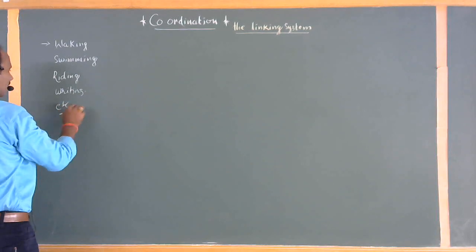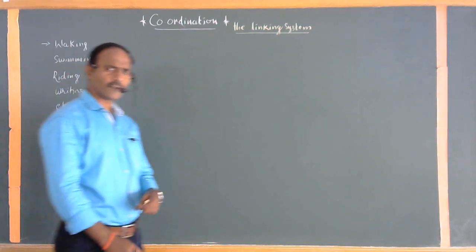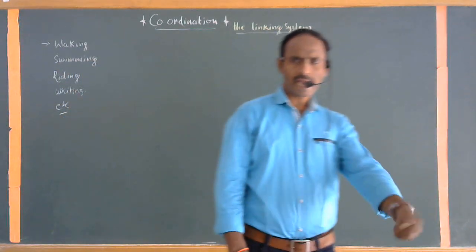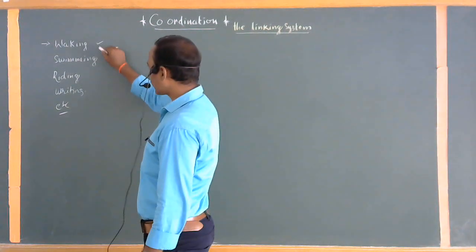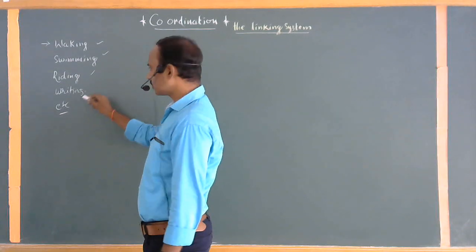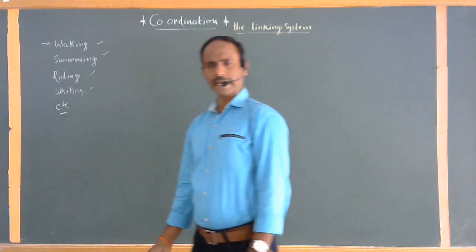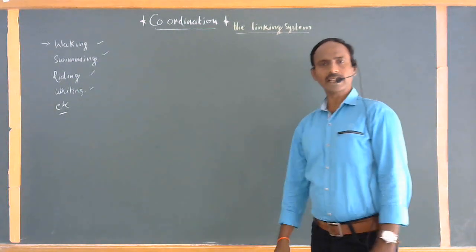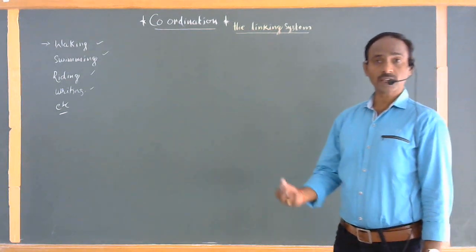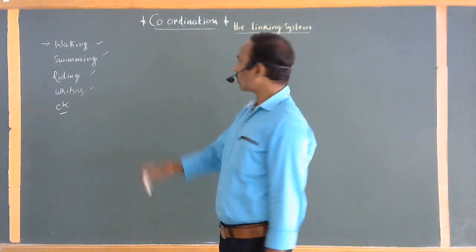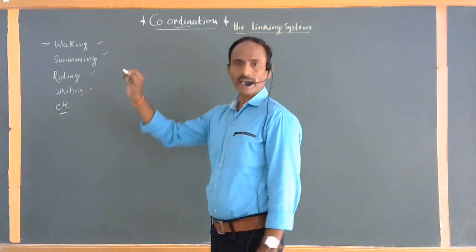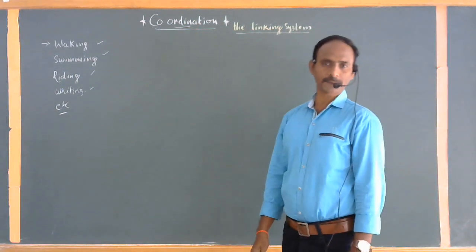What are the actions we are performing regularly in our day to day life? For example, walking, swimming, bicycle riding, writing, reading, or any kind of activity, all these actions are also performed in a particular coordinated manner. Without coordination, no work can be done by the organisms.